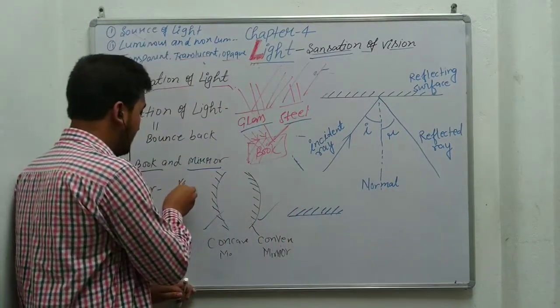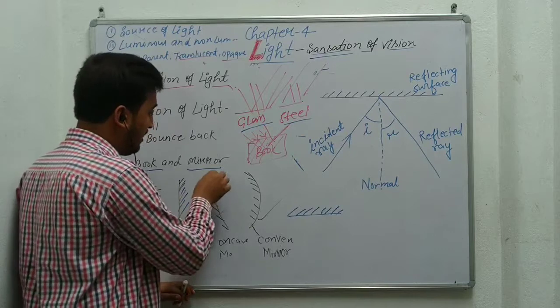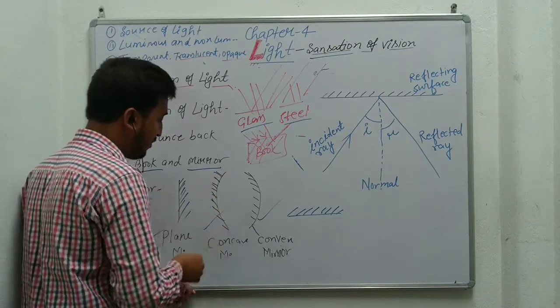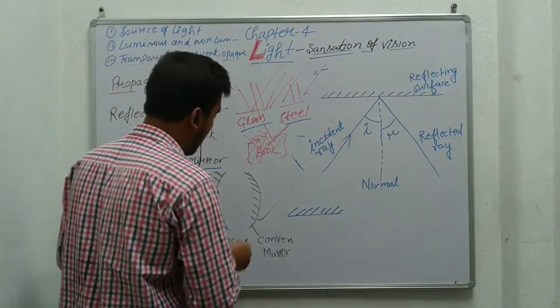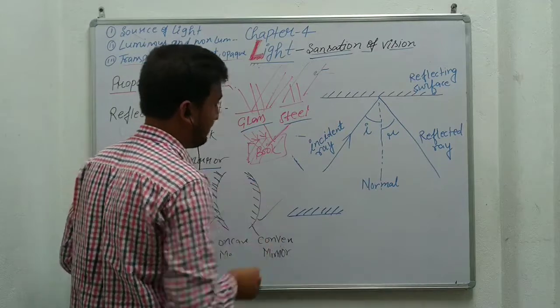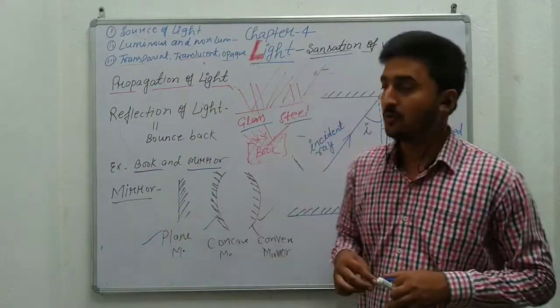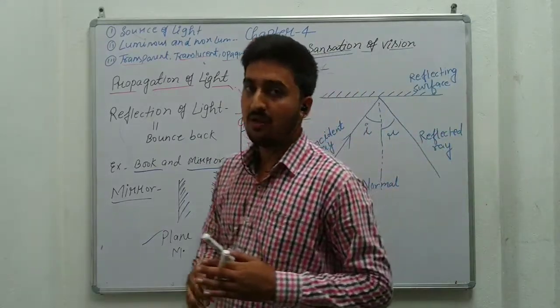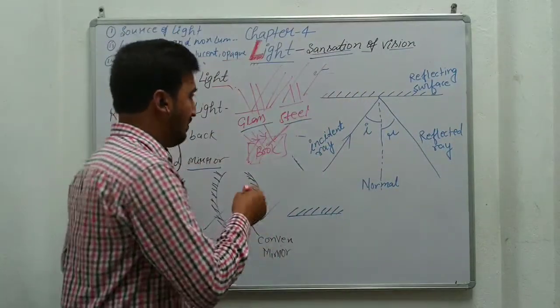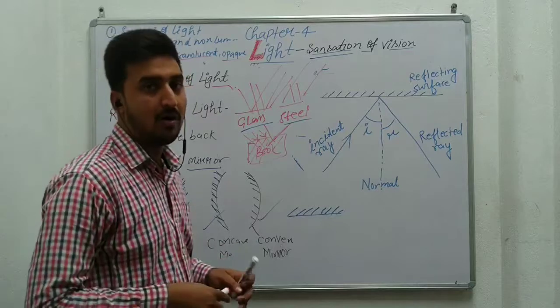You can see in a plane mirror, one side is polished. In a concave mirror, it also has one side polished, as well as in a convex mirror. If anyone asks you the definition of mirror, you will say a mirror is an object which has one polished surface.